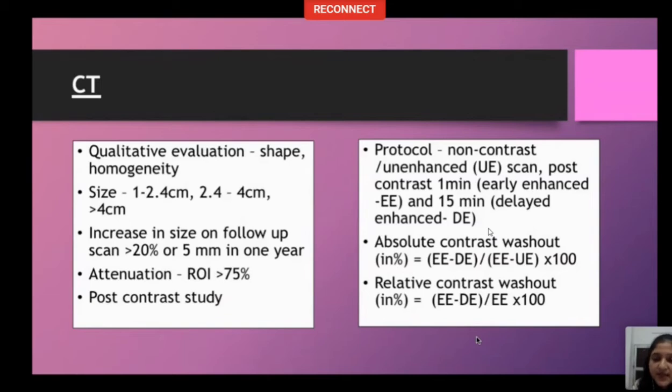After that, we calculate 2 indices, absolute contrast washout and relative contrast washout. The formulas of both are flashed on the slide. So if the absolute washout value is more than 60% and relative washout more than 40%, it is an adrenal adenoma, and nothing else needs to be done if the lesion is hormonally inactive.